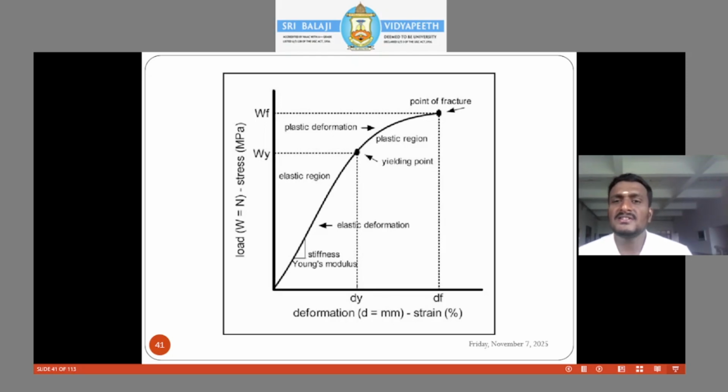In the later stages, it goes into a plastic region, the area of plastic deformation where it will develop complete adaptations. But as the load is applied longer and longer, it will reach an ultimate failure point. This we call the load deformation stress strain curve.